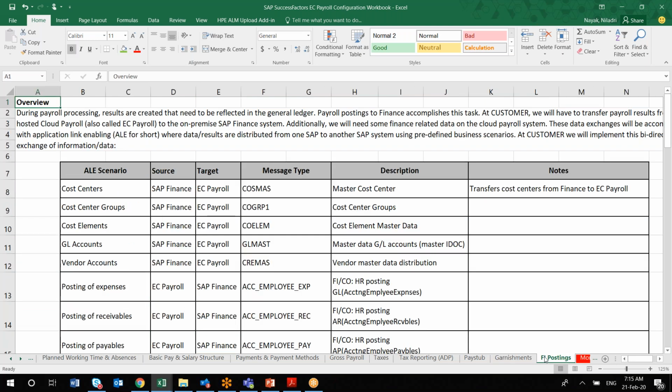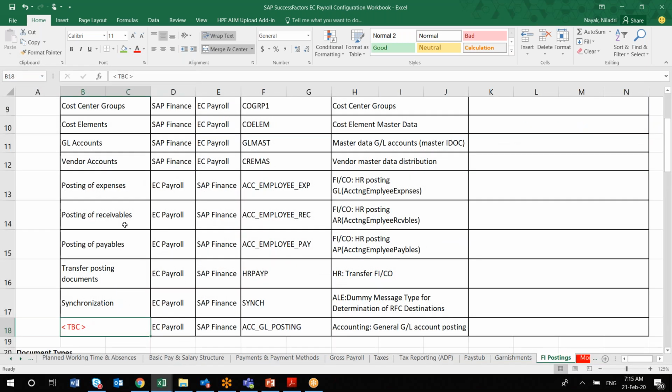Next one is your FI posting. For this you have to sit with your SAP finance person. You'll find there are two things. One is the cost center, cost elements, GL account, vendor account, and so on. And there is another set of scenarios, say posting of expenses, posting of receivable and payable.